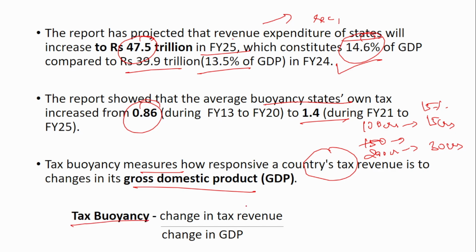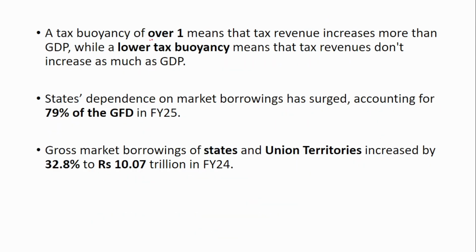That is, it is the ratio of the change in tax revenue to the change in GDP. A tax buoyancy of over 1 means that tax revenue increases more than the GDP, while a lower tax buoyancy means the tax revenue does not increase as much as GDP. Say, suppose in 2019, just as an example, GDP is 100 crores, then tax was say 10%, then the tax revenue would have been 10 crores.